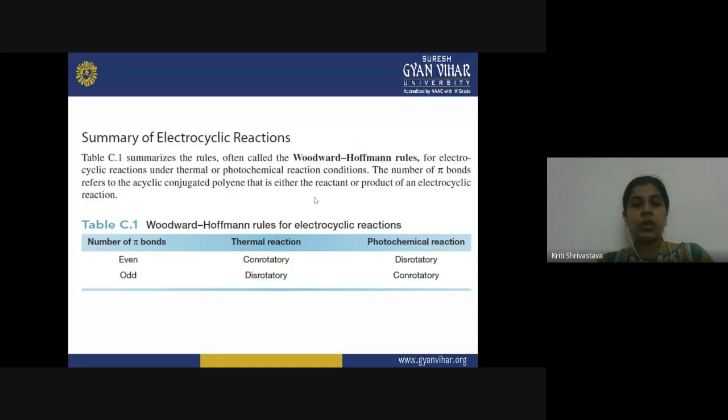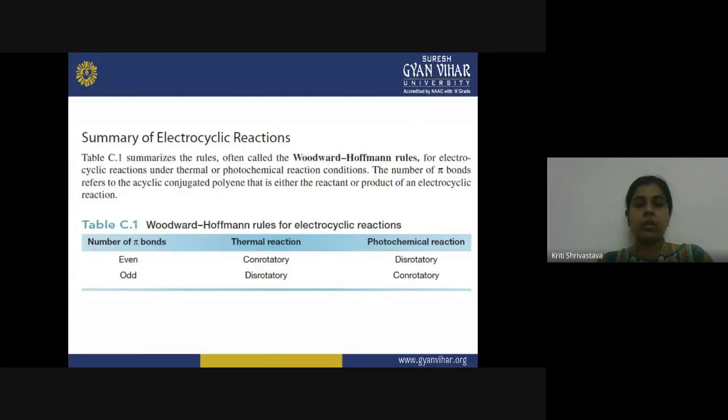The only thing that you need to know is that the number of pi bonds refers to the acyclic conjugated polyene, that is either the reactant or product of the electrocyclic reaction. You have to find out the number of pi bonds in your system. So once you know the number of pi bonds, now you will apply the Woodward-Hoffmann rule for the electrocyclic reaction.